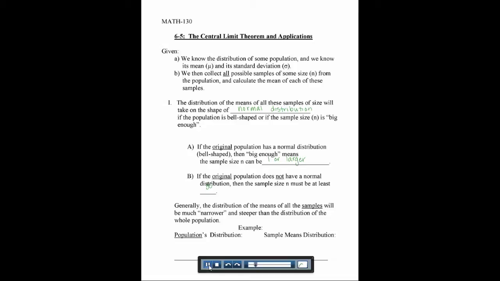Now, here's the big picture idea of the central limit theorem. The distribution of means, so if we look at all the means of the samples, gets narrower and steeper. If our population looks like a nice bell-shaped curve, then our sample means are going to peak at the same spot, but they're going to be much more compact. And we can easily calculate the mean and the standard deviation of this new distribution of the means. The mean is going to be exactly the same as the mean of the original distribution. We don't have to do anything.